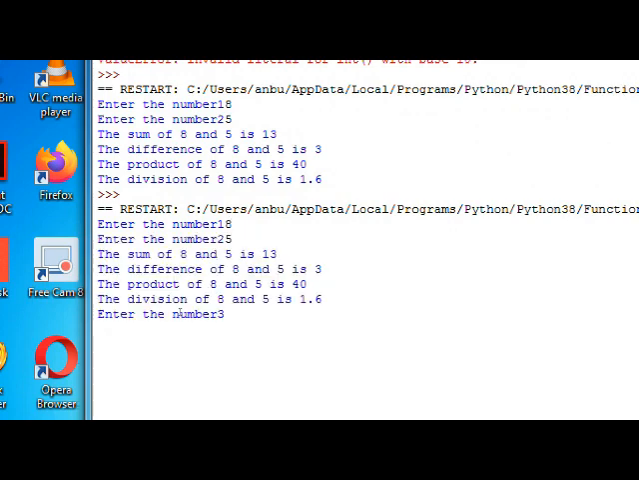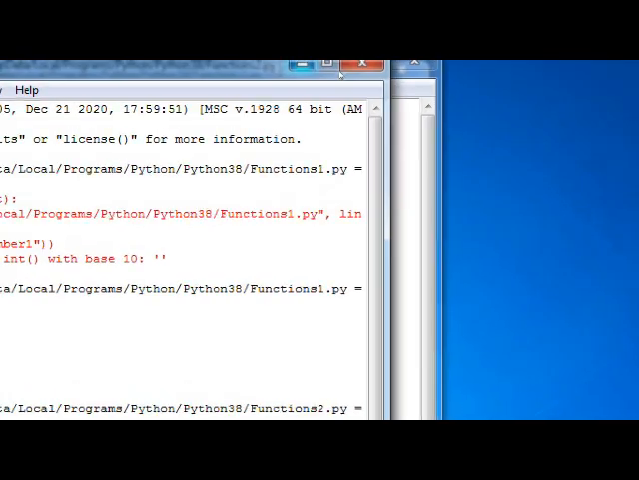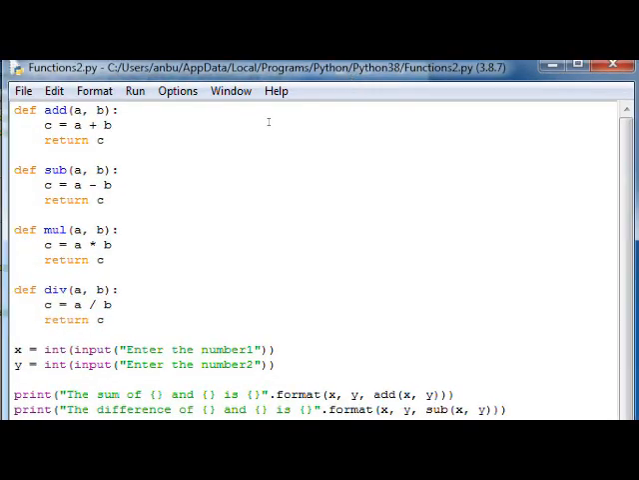I'm going to give the same set of inputs. Now after printing the results of all these 4 operations, it is asking me to enter the second set of numbers. I'm entering 15 and 12. It shows that the sum is going to be 27. So that way, with functions, we can improve the readability of our code.